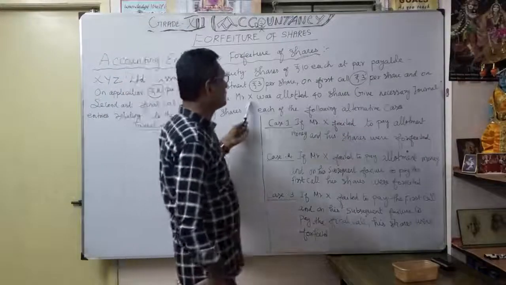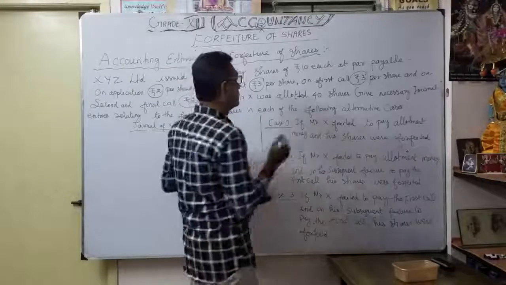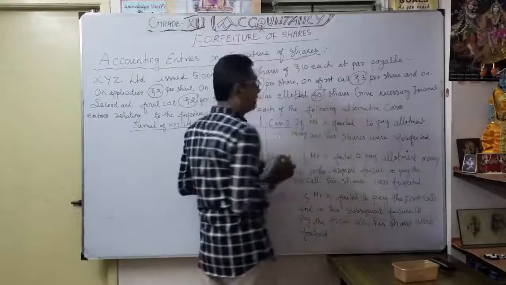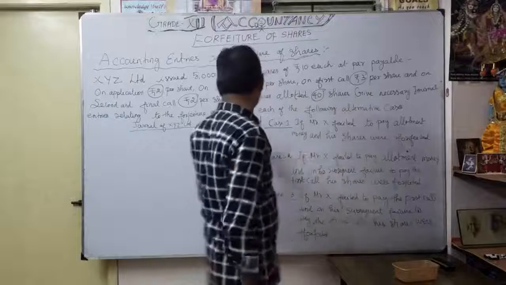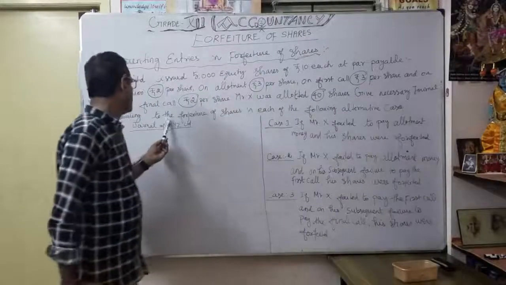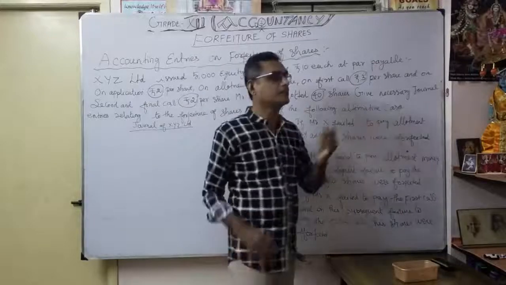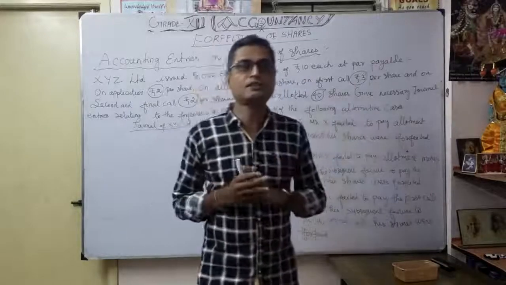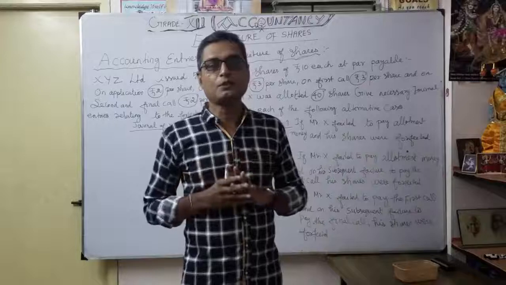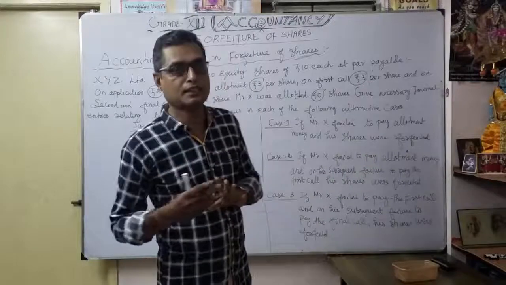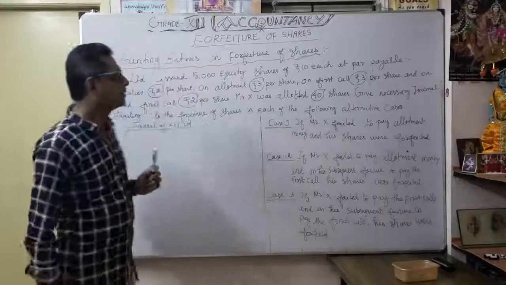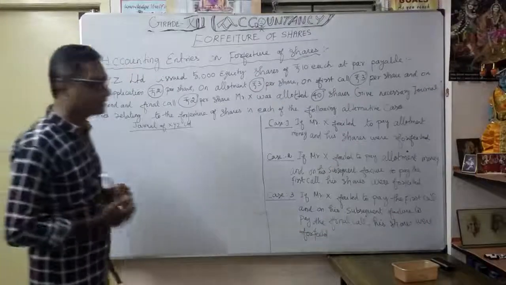Then Mr. X was allotted how many shares? 40 shares. Okay. So give necessary journal entries relating to the forfeiture of shares in each of the following alternative cases. Now we are going to discuss for different cases. You can clearly understand how the journal entry we are going to pass on forfeiture of shares. Okay. Now the case number 1.